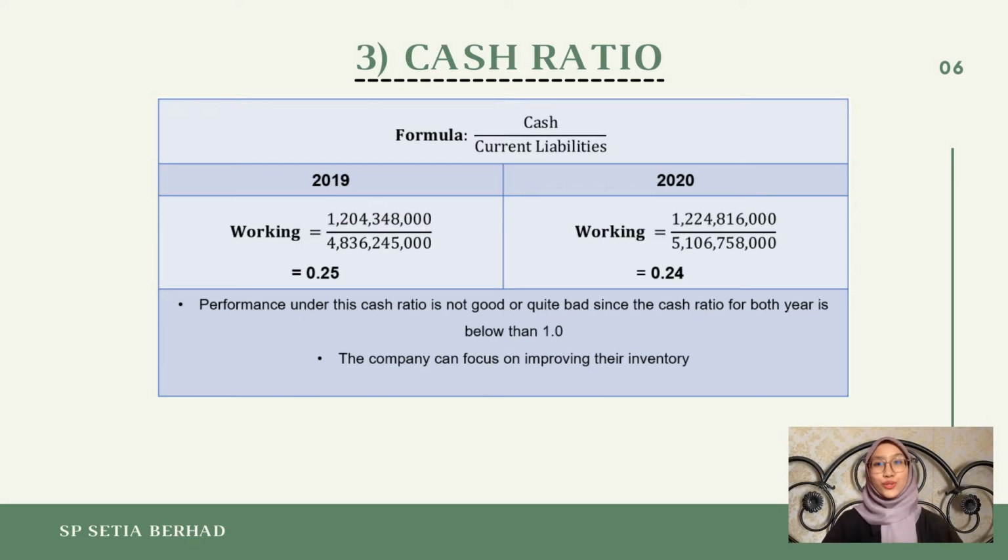Cash ratio is used to assess a company's ability to cover all the current liabilities without having to sell or liquidate additional assets. The formula for cash ratio is calculated by dividing the cash by the current liabilities. By referring to the slide, it shows that the performance of SP Setia Berhad under this cash ratio is not good, since the cash ratio for both years is below 1.0, which is 0.25 for 2019 and 0.24 for 2020.